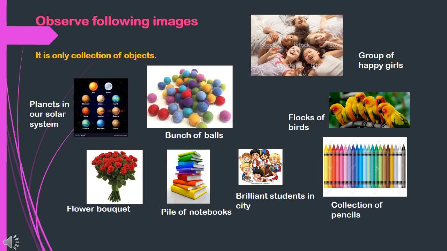Before starting our session, first let's go through some images. Observe the images and let us guess the name of the images. For example, planets in our solar system, a bunch of balls, a group of happy girls, a flower bouquet, piles of notebooks, brilliant students in the city, flocks of birds and a collection of pencils. So what do you observe here? Yes, it is only a collection of objects.